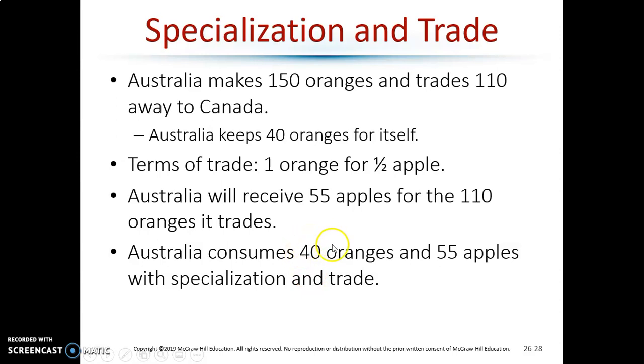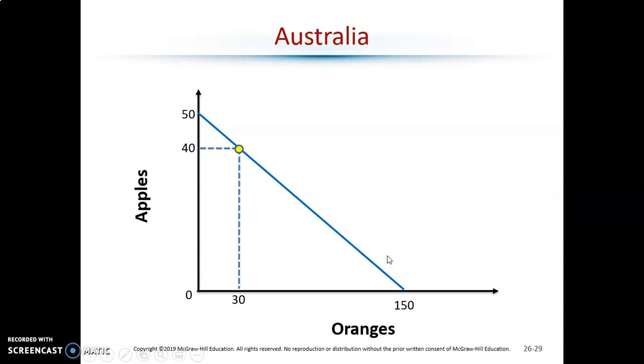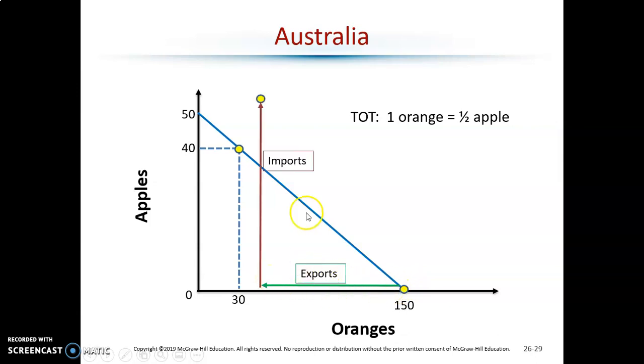So 40 oranges and 55 apples is what they get to consume with trade, where before they were consuming 40 apples and 30 oranges. So they absolutely benefited, as they're exporting more oranges out while importing more apples. Remember, 55 apples is what they got.